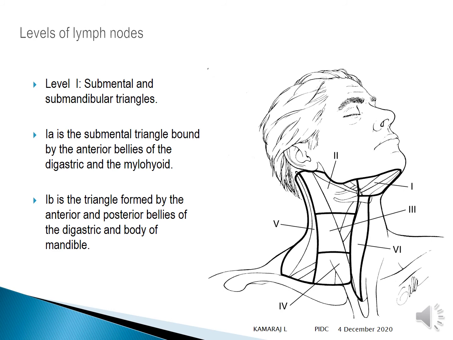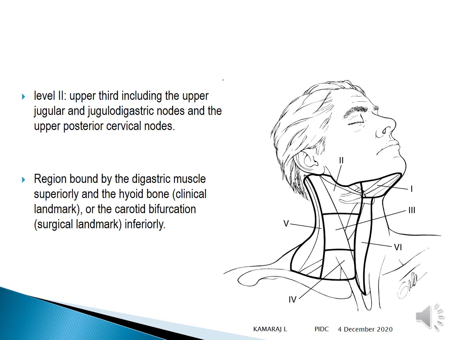So as I already mentioned, level 1 is submental and submandibular nodes. So the submental triangle is bound by the anterior belly of digastric and the mylohyoid. The submandibular is a triangle formed by the anterior and posterior belly of digastric and body of the mandible. Level 2 is the upper third, including the upper jugular, jugulodigastric node, and the upper posterior cervical node. The region is bound by the digastric muscle superiorly and the hyoid bone, or the carotid bifurcation inferiorly.